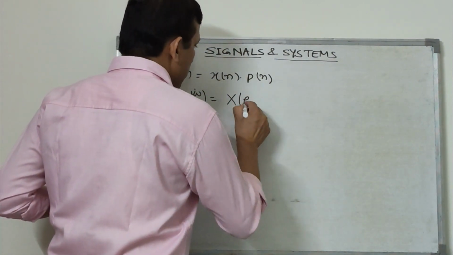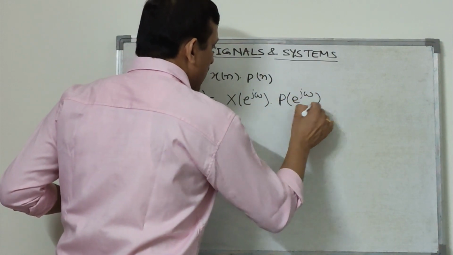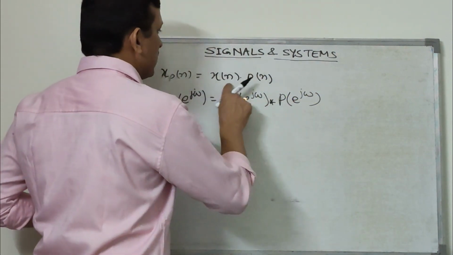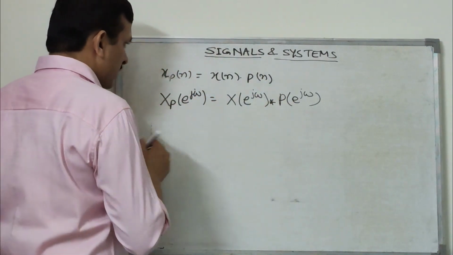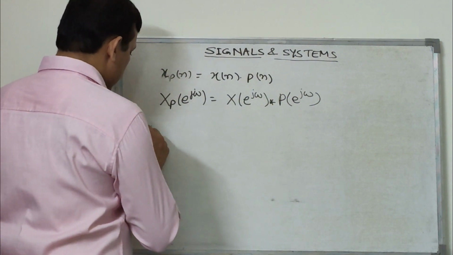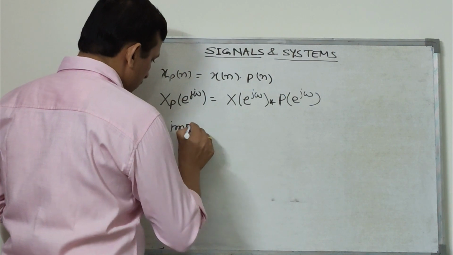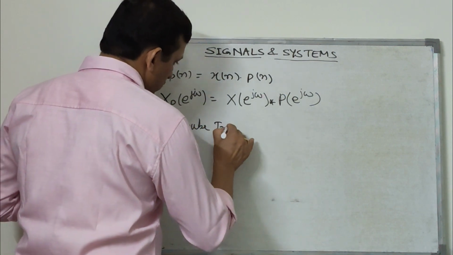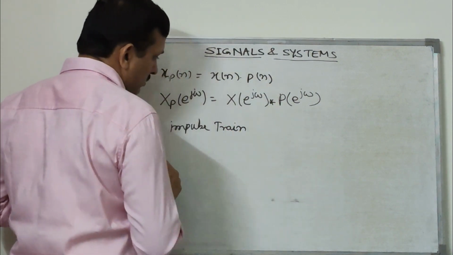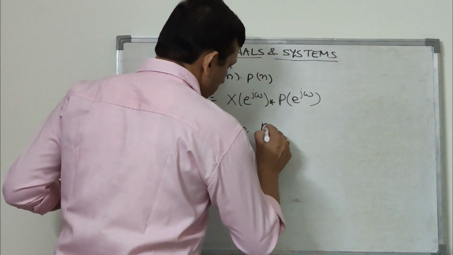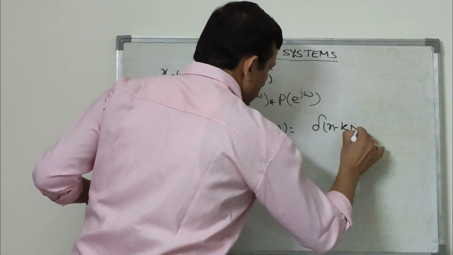X in the frequency domain and P in the frequency domain will be convolved, because they are multiplied in the time domain, so they get convolved in the frequency domain. For the impulse train, p[n] is equal to the sum of delta[n - kN].